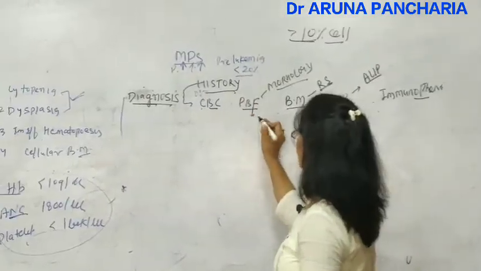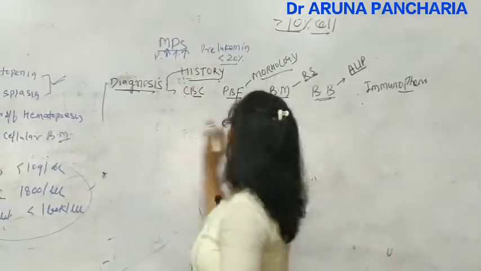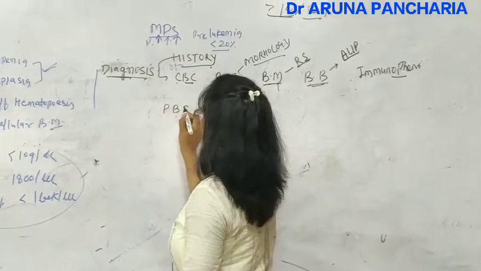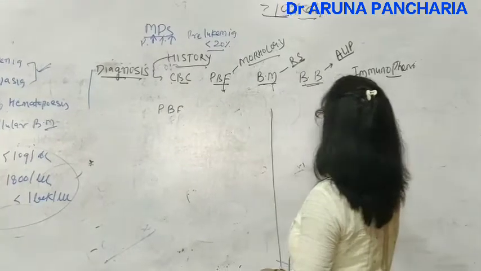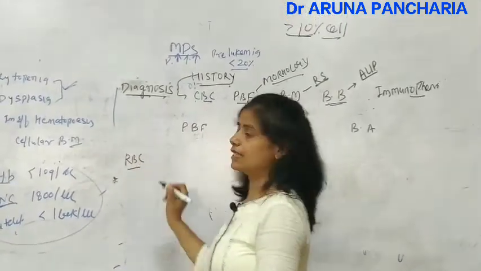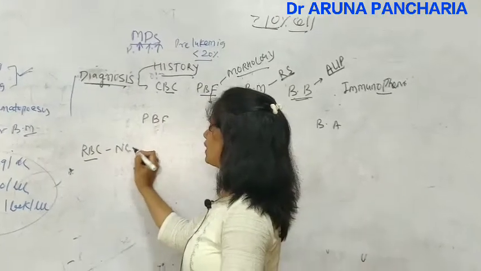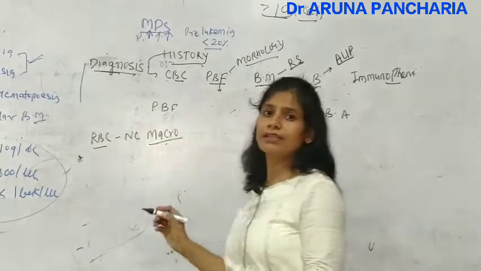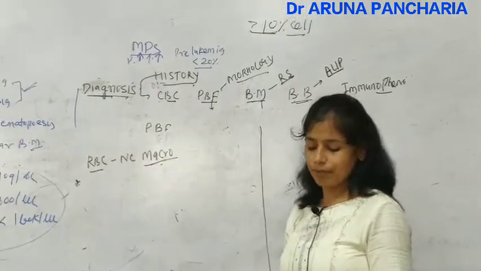Now coming to the PBF in more detail, and bone marrow aspiration. Here I am taking both together. In PBF, the RBC series may be normocytic, normochromic, or macrocytic or microcytic. Here the important thing is macrocytic. Why is this macrocytic?